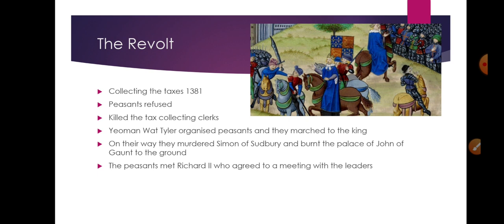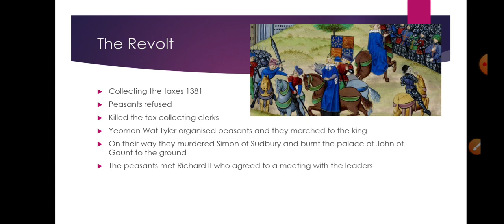Now in Essex, it happened in Essex, that the peasants refused to pay these taxes, and they killed the tax collecting clerks. Very quickly, this created an organized revolt, and a yeoman called Wat Tyler, please remember his name, Wat Tyler, organized a few thousand peasants, and they marched to the king.